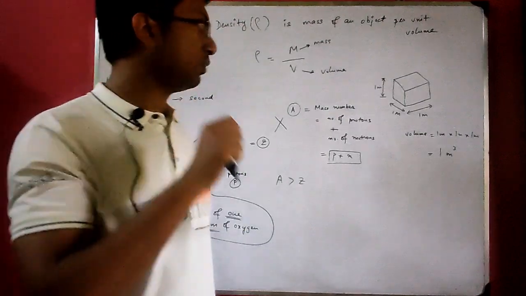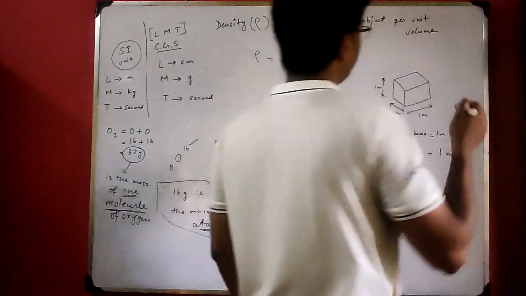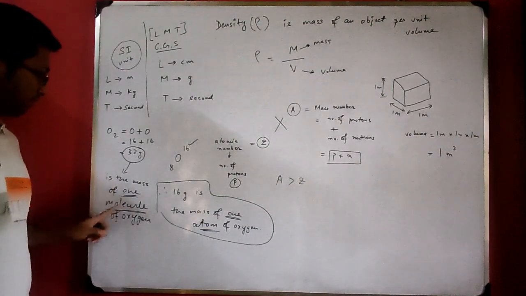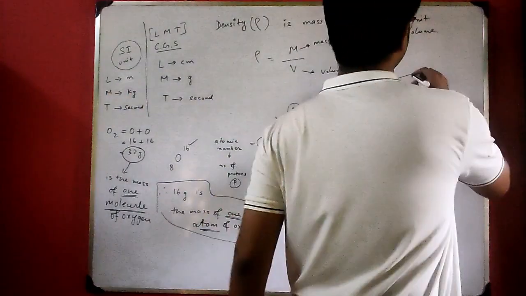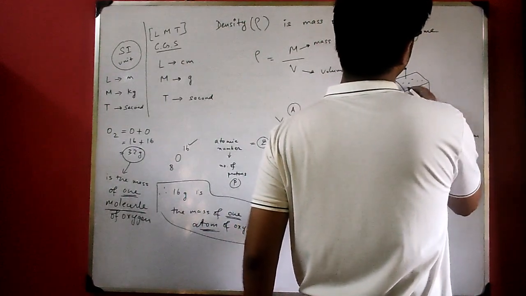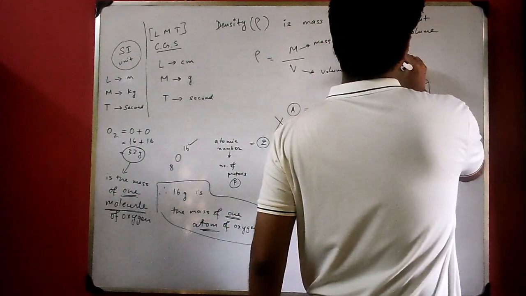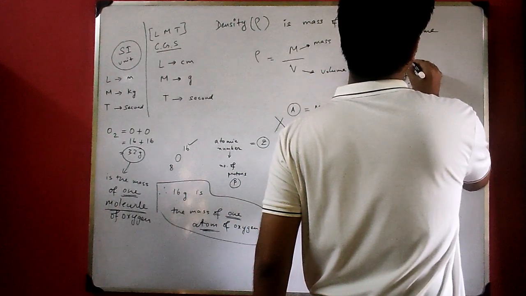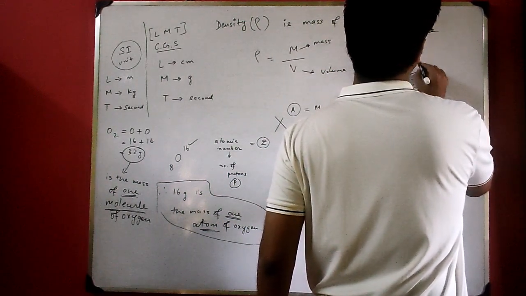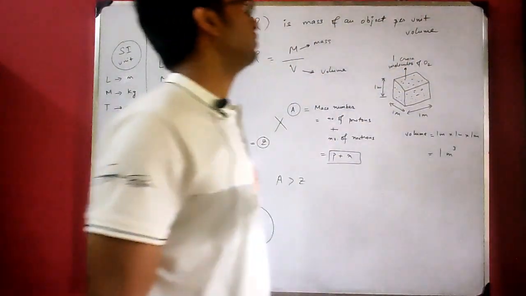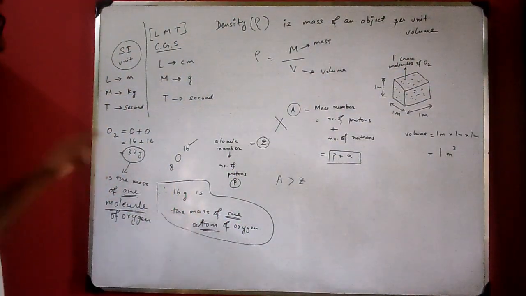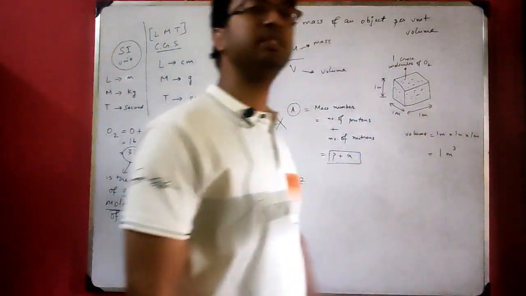Okay. Now we know one molecule mass is 32 gram, the mass of one molecule of oxygen. Suppose this box is filled with 1 crore molecules of oxygen. So mass of each molecule is 32 gram. So what will be the total mass present inside this box?